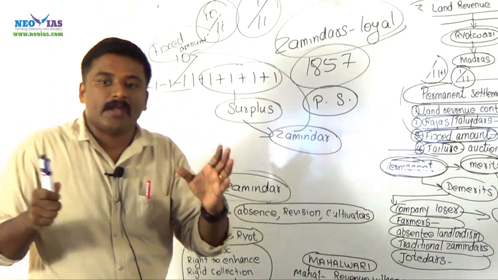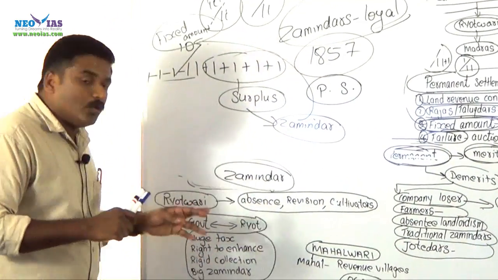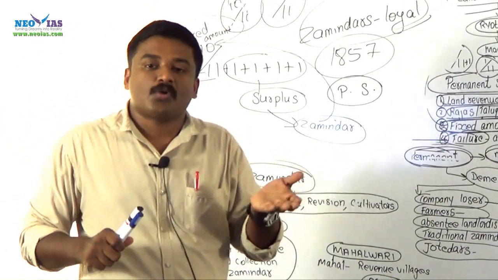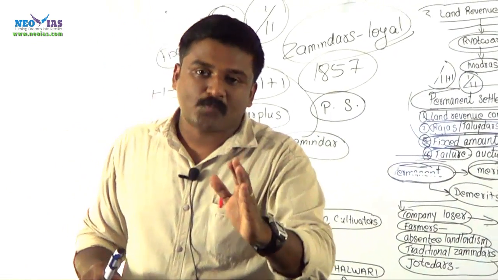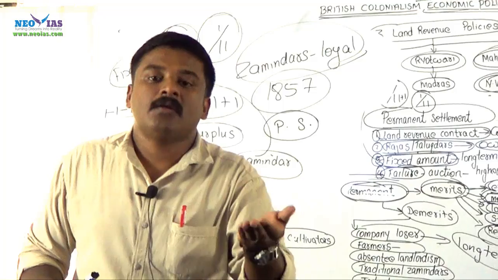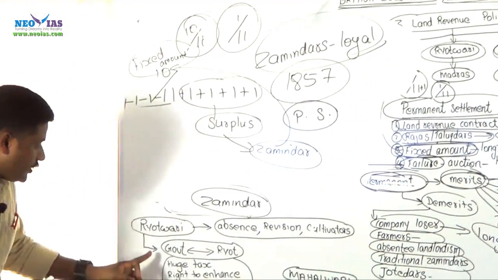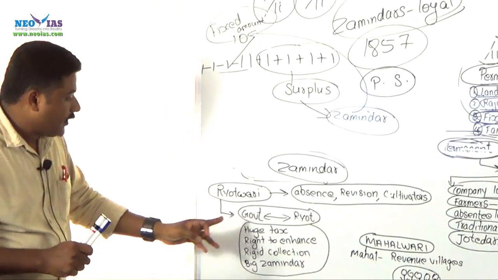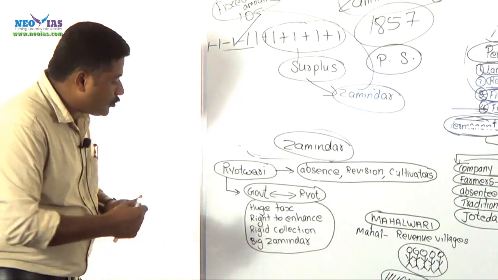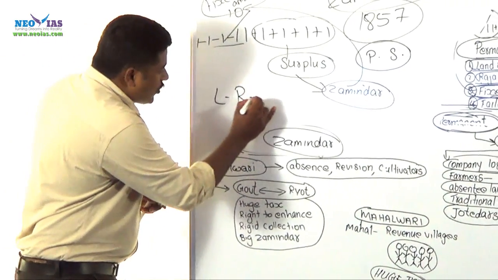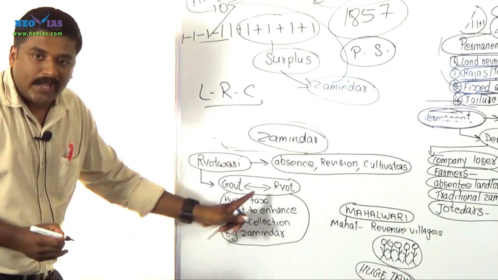These were the various claims under which this Riotuari settlement was established, or introduced in Madras Presidency. Later it was introduced in Bombay Presidency also. So, the basic feature of Riotuari is that it was a land revenue contract between the government and the Riot.